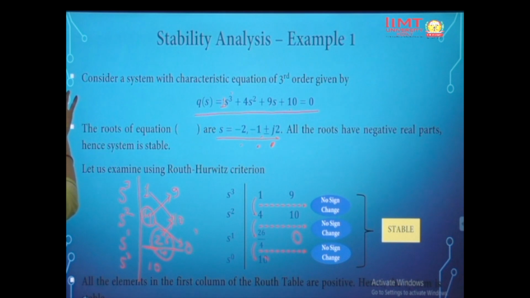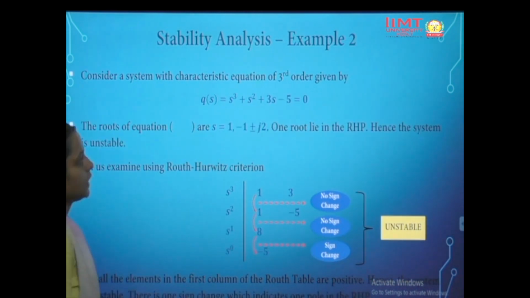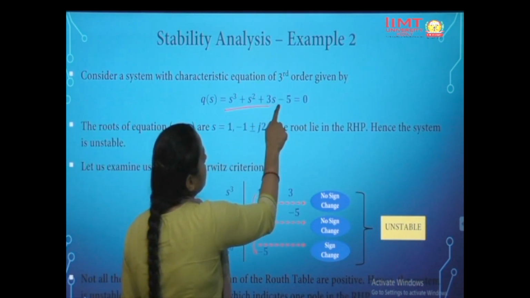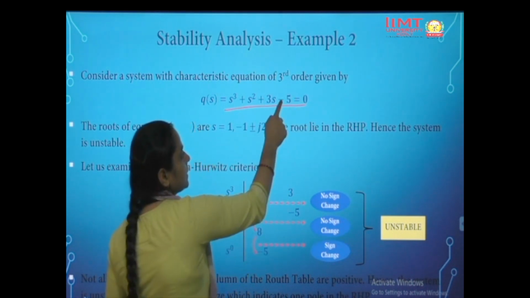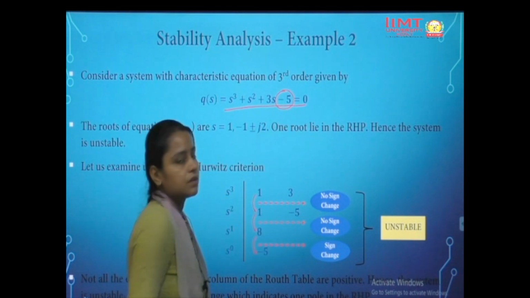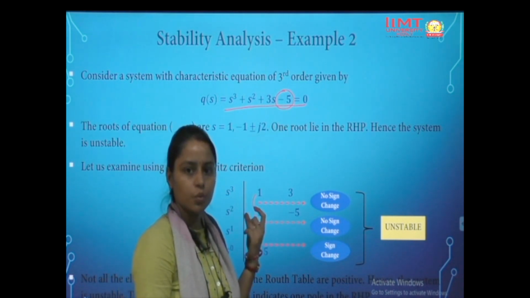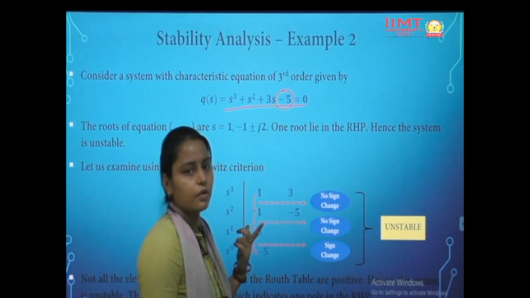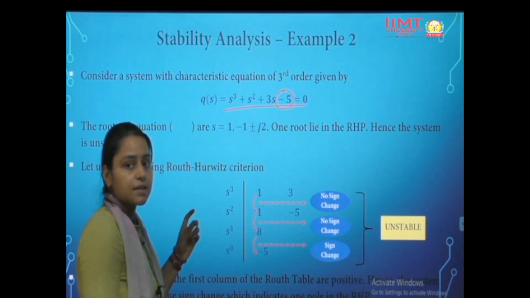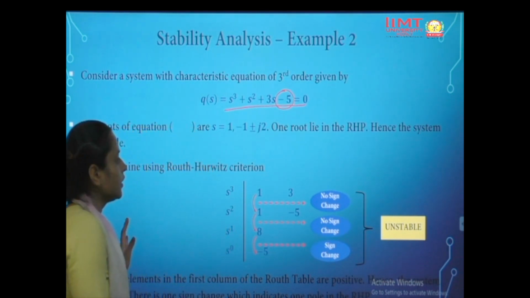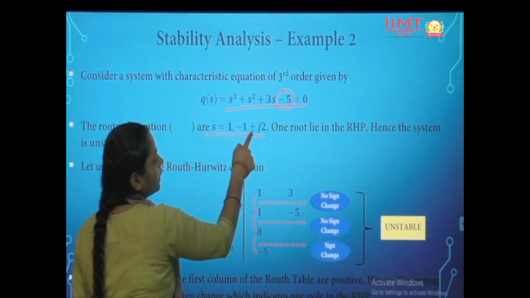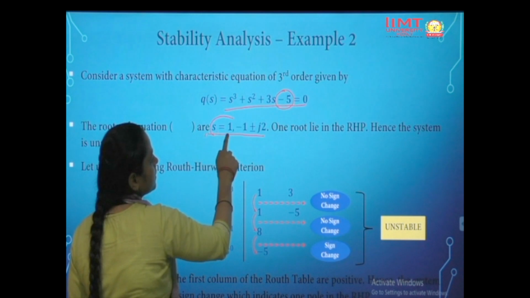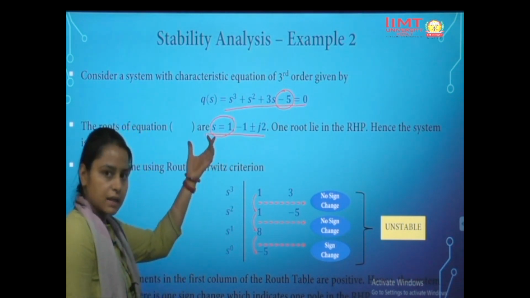So let's see one more example. Here we have a polynomial s cube plus s square plus 3s minus 5 is equal to 0. So here we can see there is a sign minus 1. This is showing there must be at least one pole which is lying on the right hand side of the plane. So this means the system is unstable, and if we calculate the roots, then the roots are s is equal to 1, minus 1 plus minus j2. So this is the positive root. So the system is unstable.